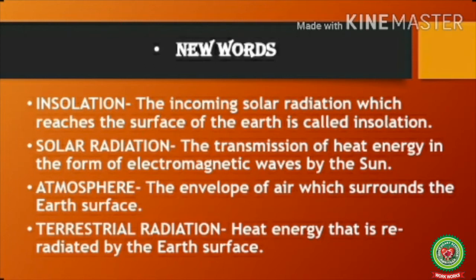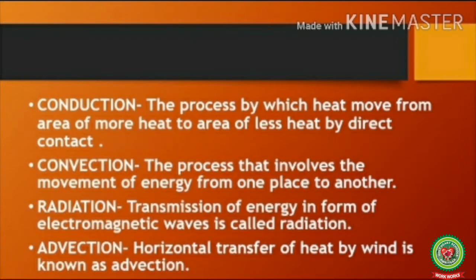Number 2. Solar radiation. The transmission of heat energy in the form of electromagnetic waves by the sun. Number 3. Atmosphere. The envelope of air which surrounds the earth's surface. Number 4. Terrestrial radiation. Heat energy that is radiated by the earth's surface. Number 5. Conduction. The process by which heat moves from area of more heat to the area of less heat by direct contact.